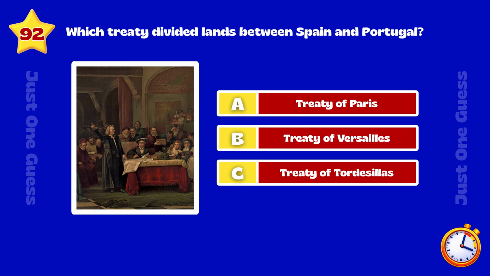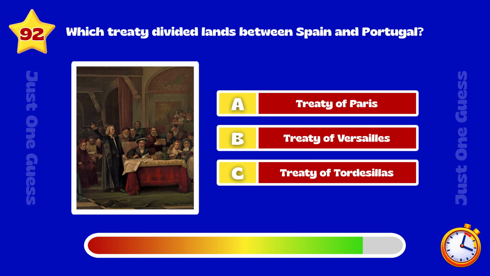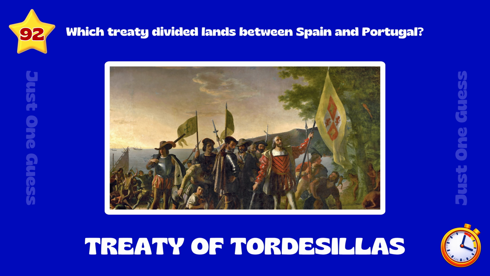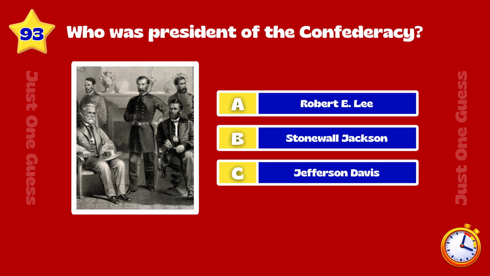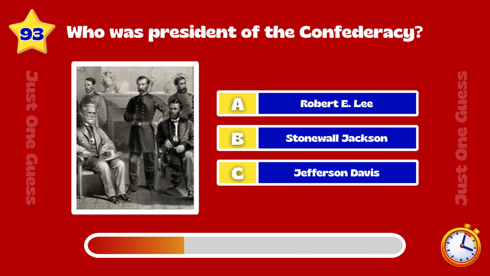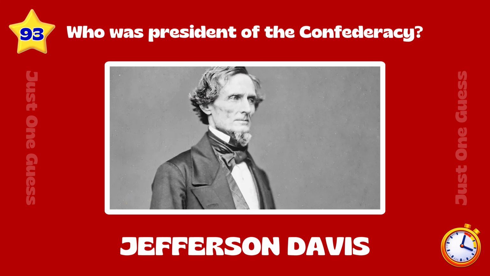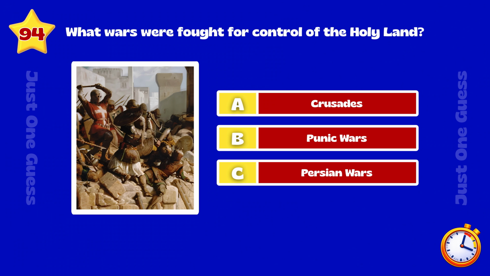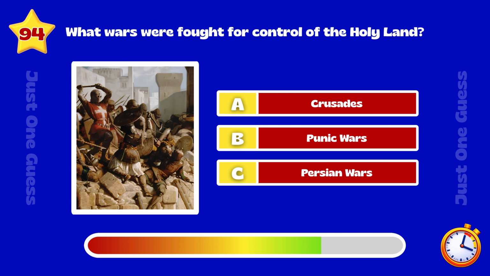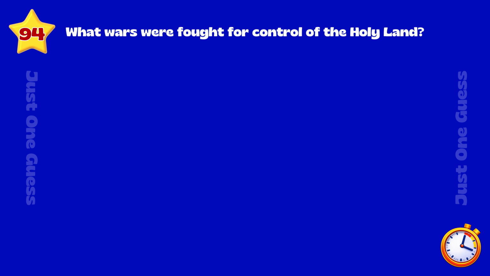Which treaty divided lands between Spain and Portugal? Treaty of Tordesillas. Who was president of the Confederacy? Jefferson Davis. What wars were fought for control of the Holy Land? Crusades.